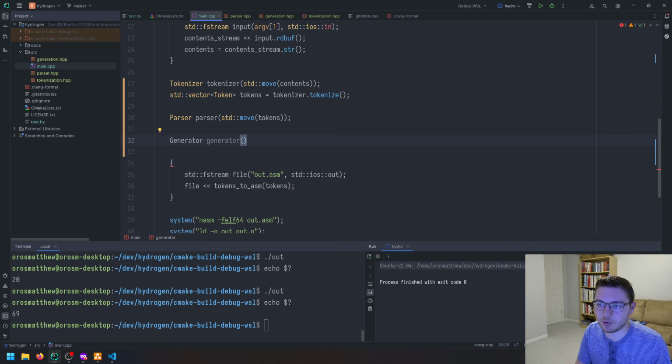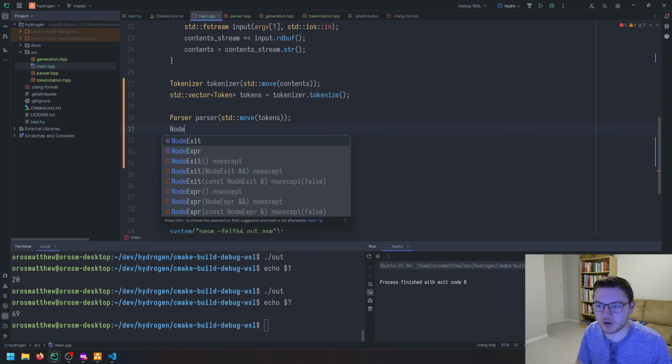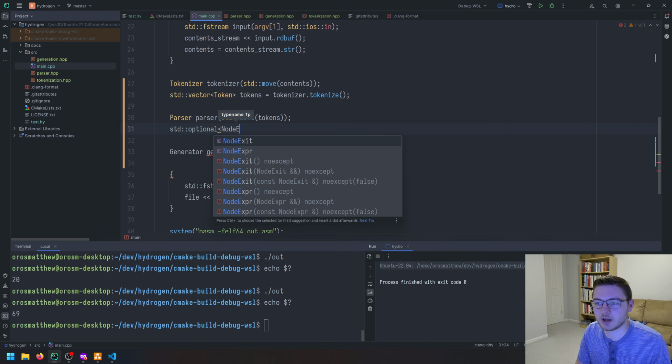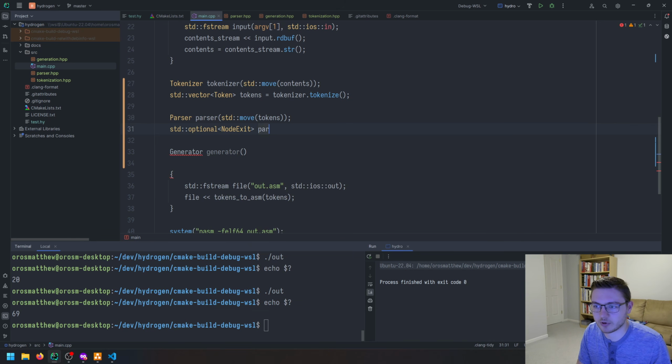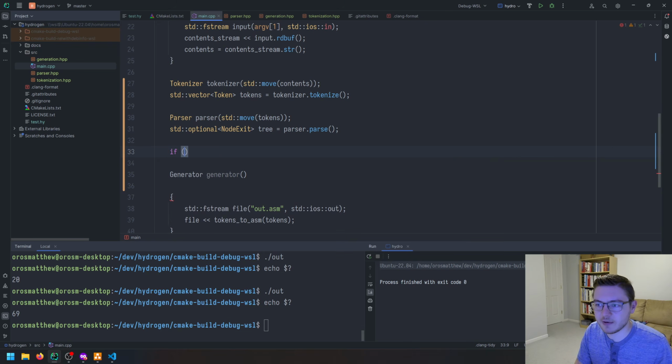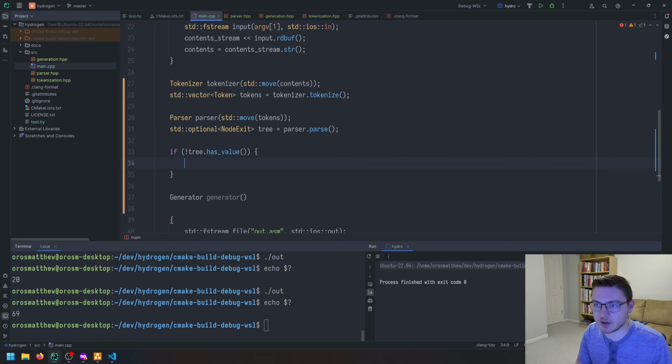And then in our generator, we will go ahead and we need to actually parse things. So we have node exit, but as an optional node exit, and then parser. We'll do root. We'll call this our tree. And we'll do parser dot parse, and then if it doesn't have a value, that means we were unable to parse a valid exit statement.